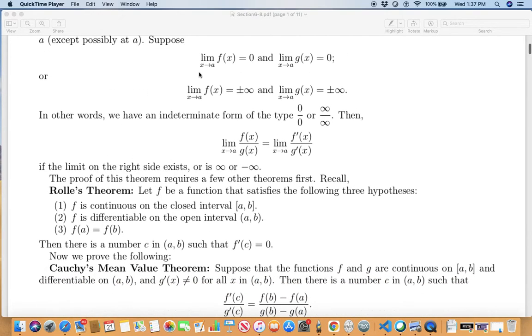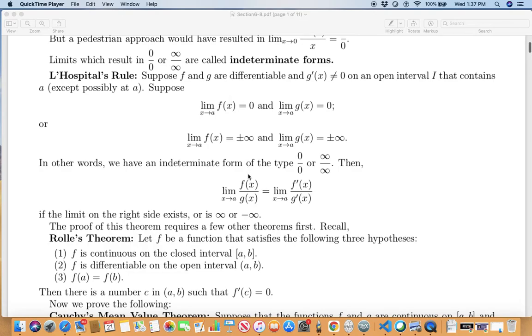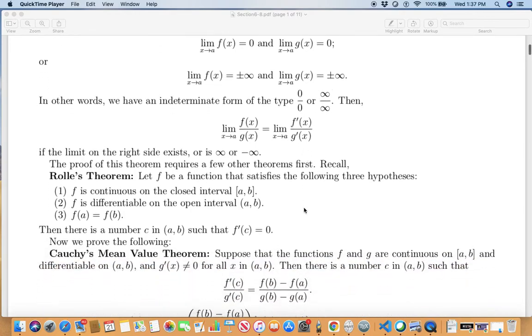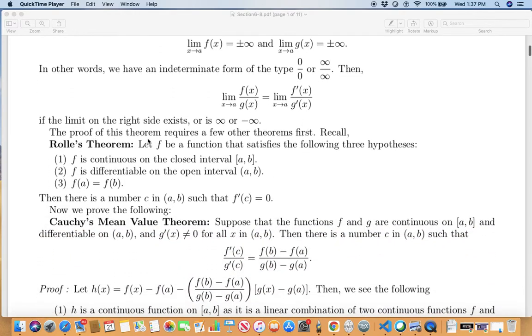Now, the proof of L'Hôpital's rule. If you have an indeterminate form of 0 over 0 or infinity over infinity type, then you may as well take derivatives. So you want to see the proof. Now, the proof of this theorem requires a few other theorems first. But recall Rolle's theorem, we had proved this long ago in one of our earlier sections.